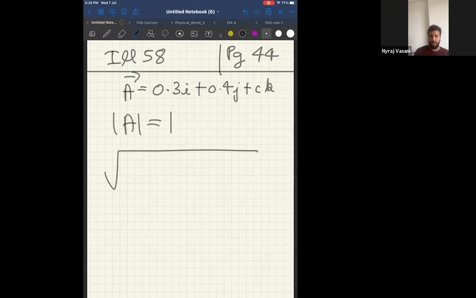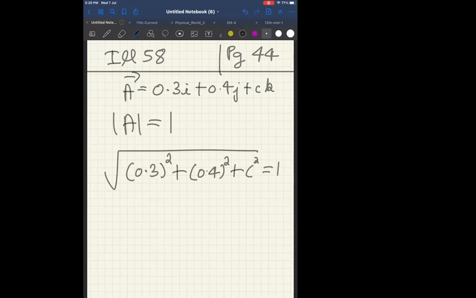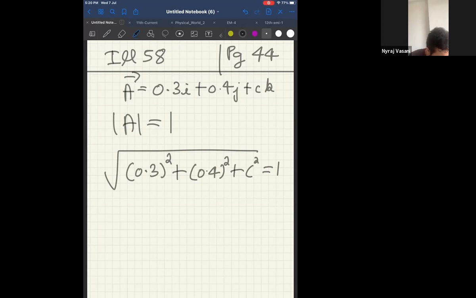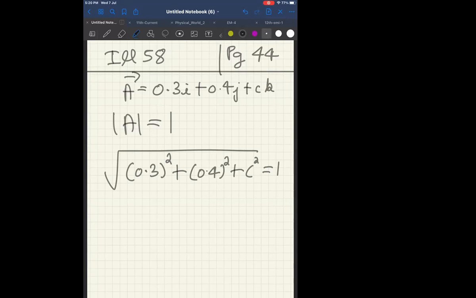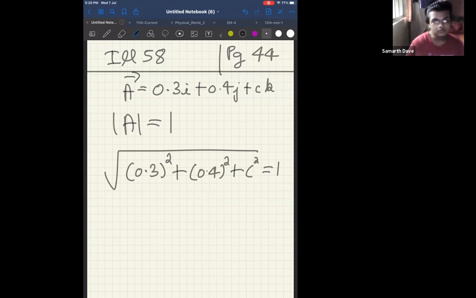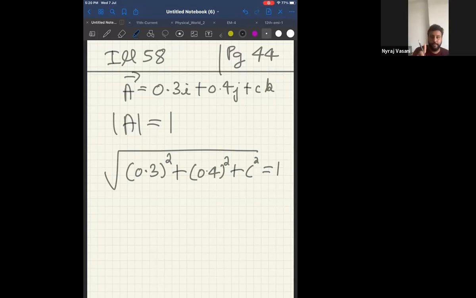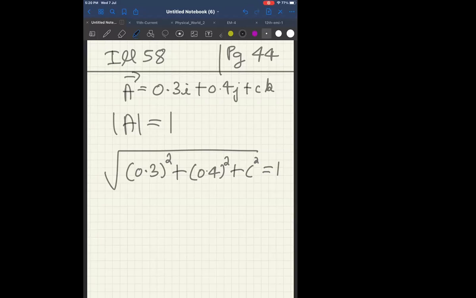That means mod of a, that is 0.3 square plus 0.4 square plus c square, should be equal to 1, correct? Sir, why one only? Yeah, because it is said that it is a unit vector. What is the meaning of unit? One. Unity. Okay, since a is a unit vector, it is 1. The meaning of unity is 1.